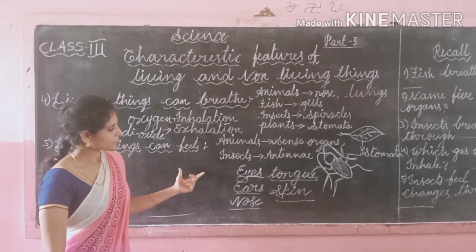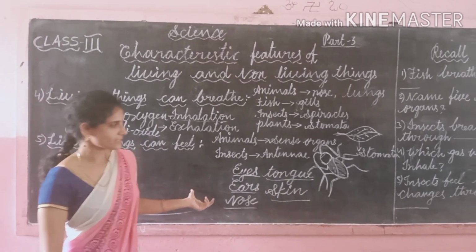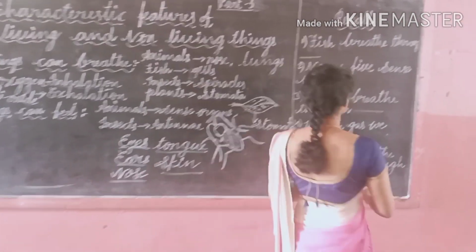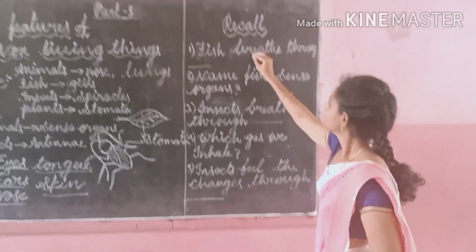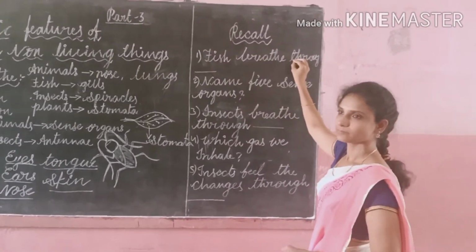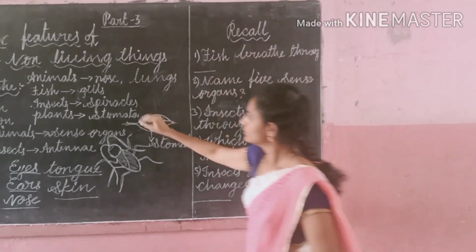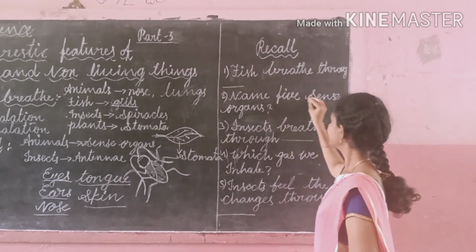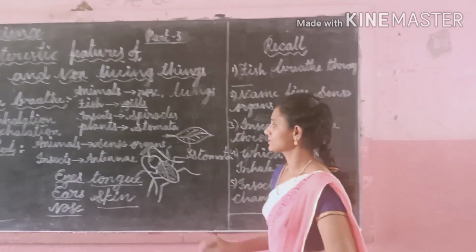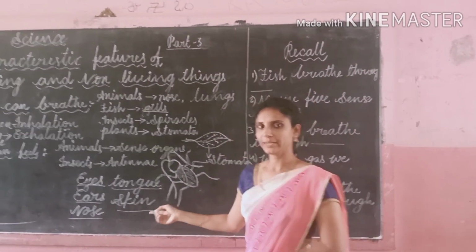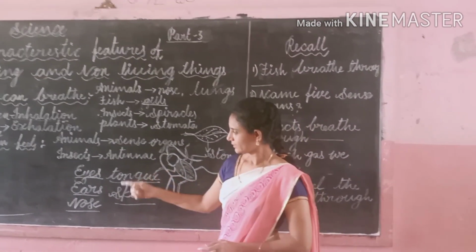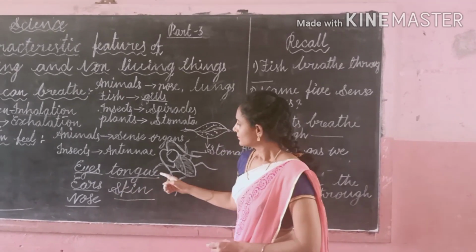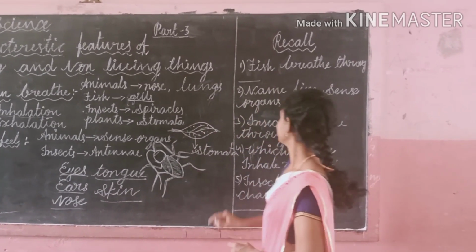Now, I am going to ask you some questions. Fish breathe through gills. Name the 5 sense organs. What are the sense organs we have? Name those. Eyes, ears, nose, tongue and skin.